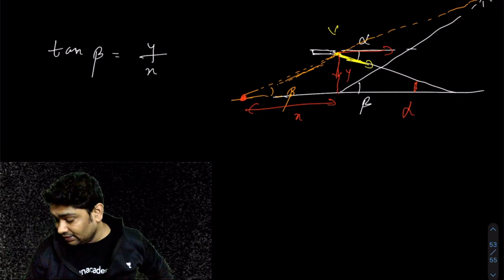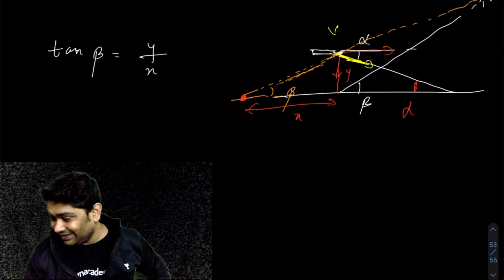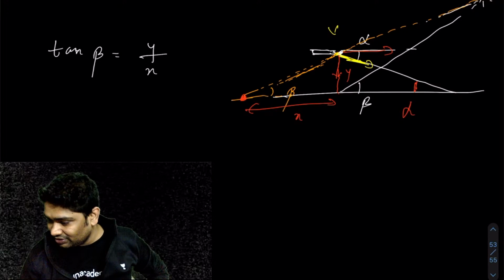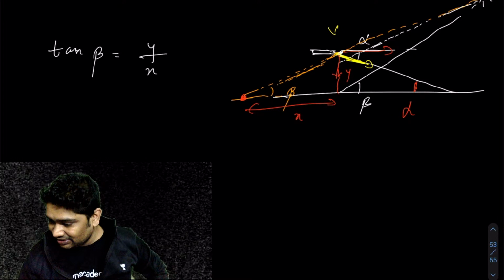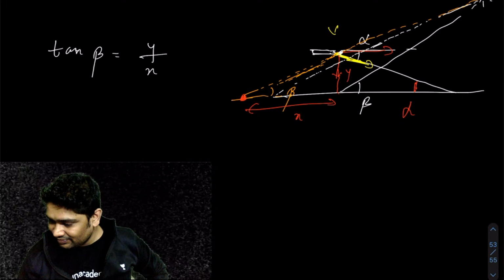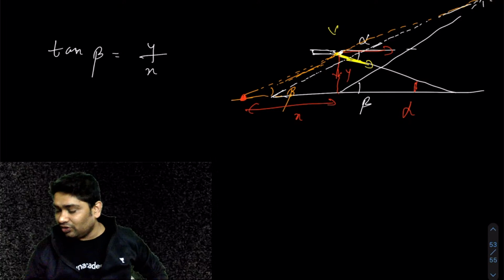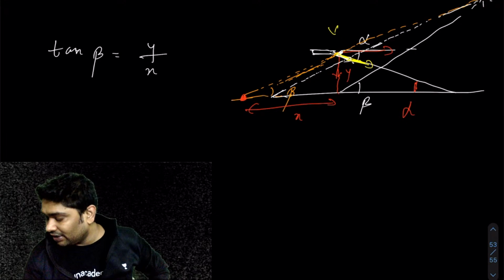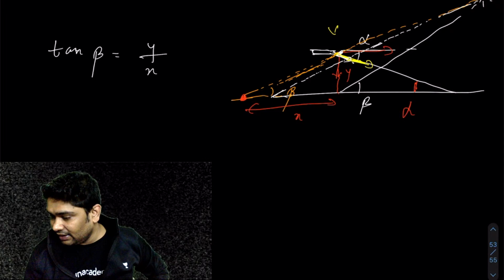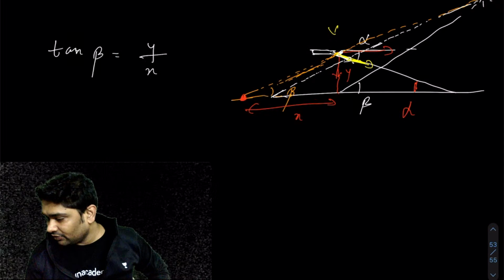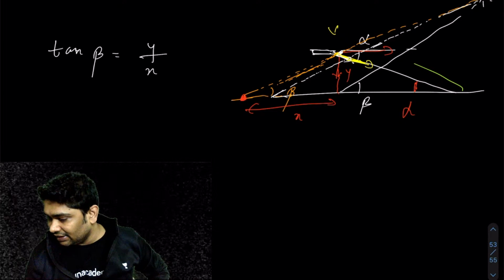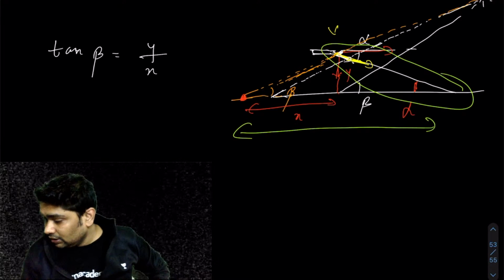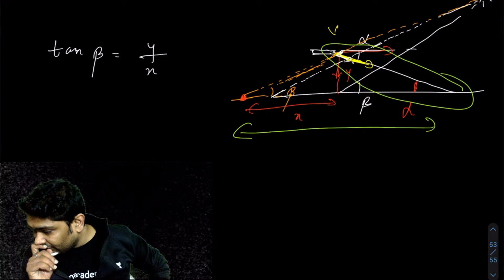What I can also say is that for this point, as it moves, the shadow also moves forward, right? As it moves like this. So I need to relate these sides. I want to relate this side of the triangle and this side of the triangle. All right, let's see how we can do that.